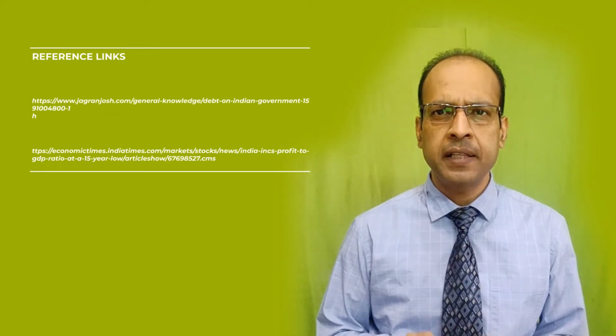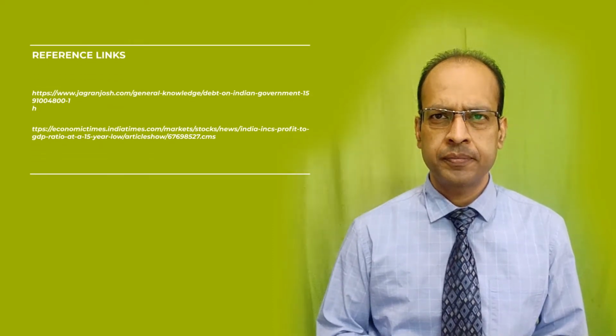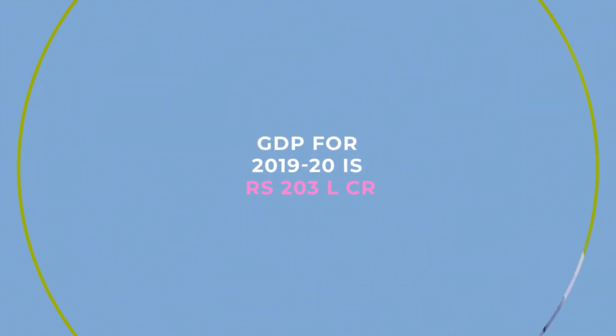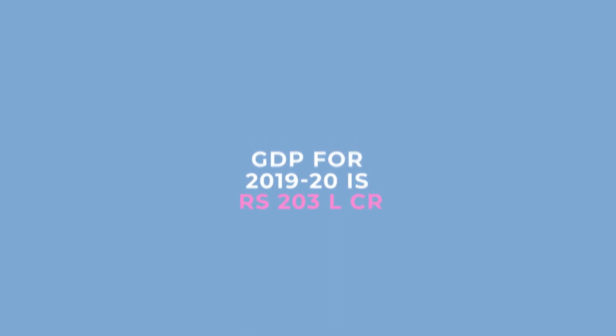To keep things very simple, we will use approximation based on some realistic assumptions based on the published and the unpublished figures. As per the revised estimates, GDP for 2019-20 is 203 lakh crore rupees.